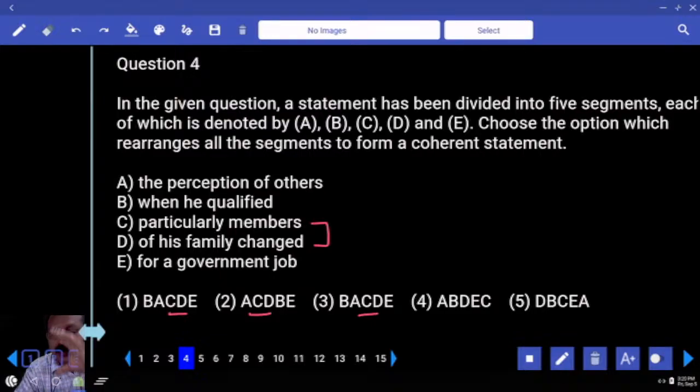Ultimately what matters, when you read the parts, you should be able to decide what falls in place. And that you can decide based on your reading habit, exposure to the context, to the language. This is the best approach. Looking at the 4 parts, thinking what could be the first one, second one, third one. But if you depend on something like pairs or grammar knowledge, it may not work.